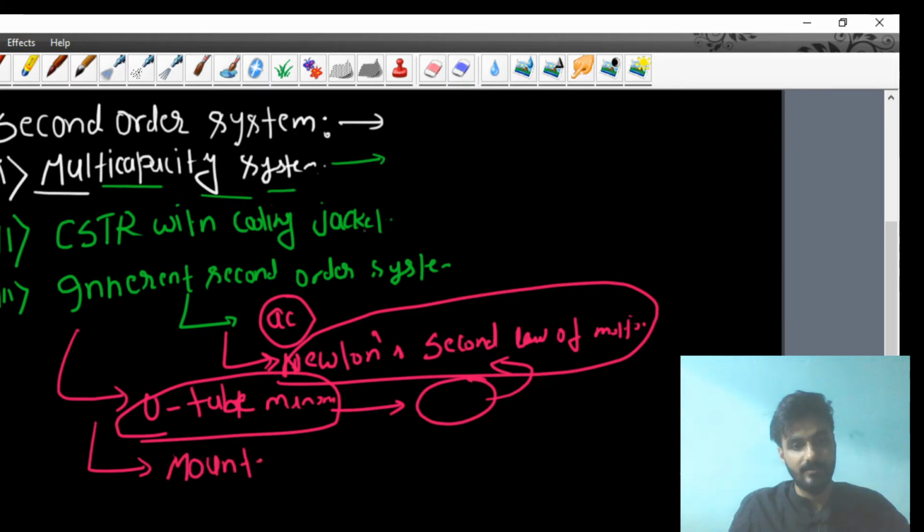Mounted level indicator is called a second order system. Third, you can say the pneumatic valve.